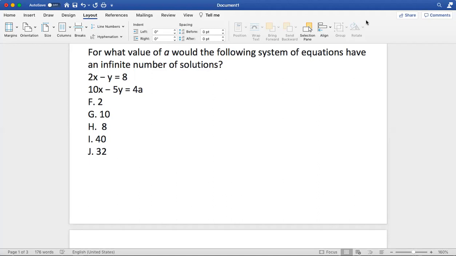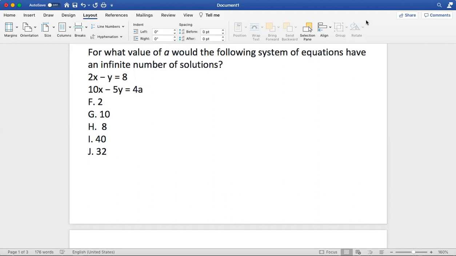Now, for this one, this is a really good time for you to pause and try the problem on your own and see if you get the correct answer. So for this one right here, guys, we're getting right into it. For what value of A would the following system of equations have an infinite number of solutions?